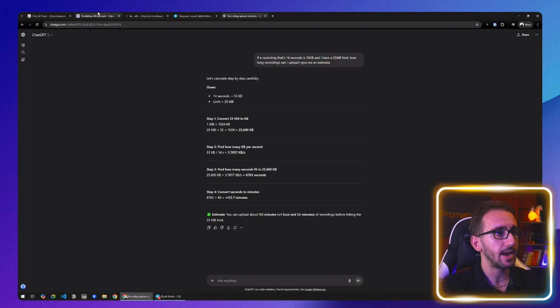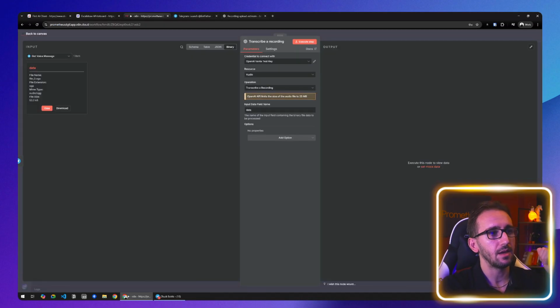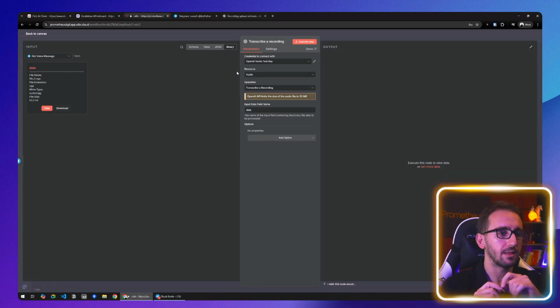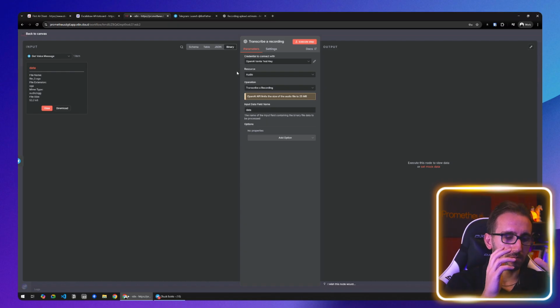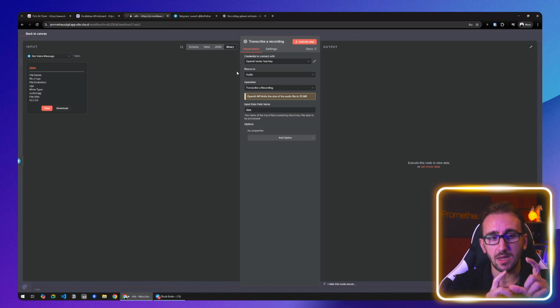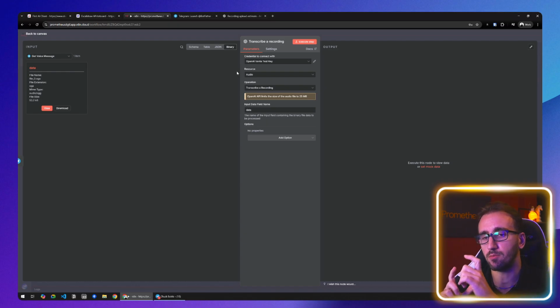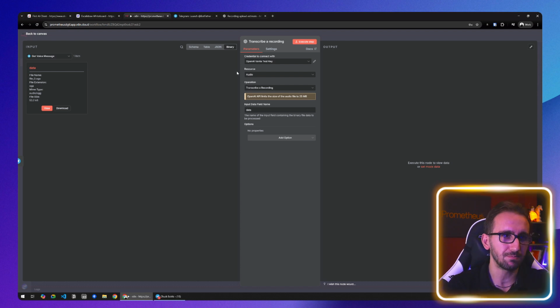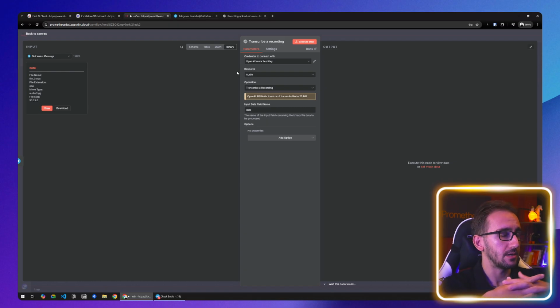So we would say to the client, hey, how long are your meetings gonna be? They're gonna be about 30 to 45 minutes. Great, if they're gonna be 30 to 45 minutes, we can just use OpenAI and use this simple workflow. But if they tell you that they want the recordings to be much longer, for example, they have 2 or 3 or 4 hour meetings, then you need to be aware that you will probably need to come up with a more complicated and usually more expensive solution, because chances are that you're going to need to bring into play some other external API like Fireflies or Otter or any transcription API.